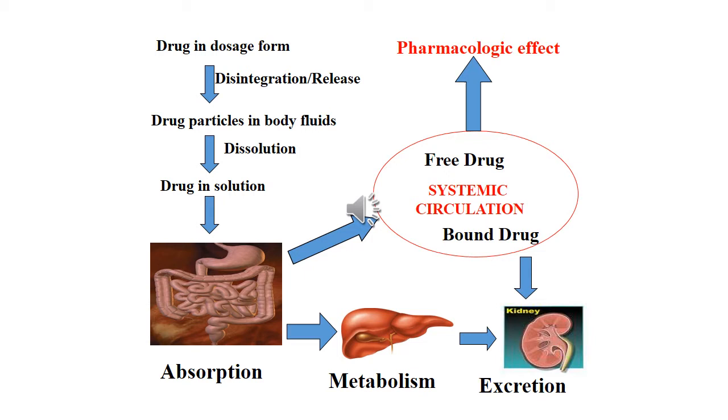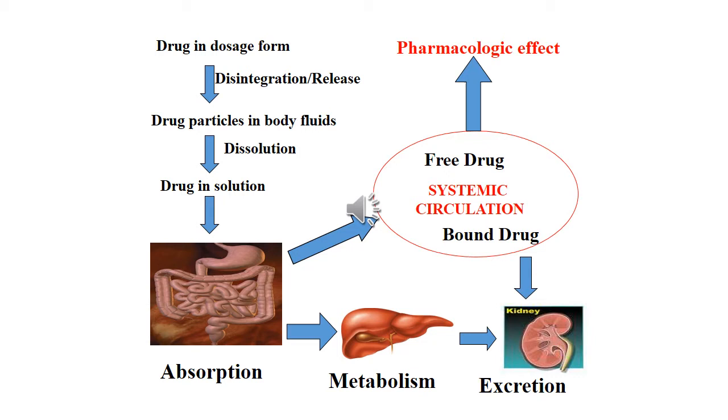If any drug is given in oral form, as a capsule or tablet, it should disintegrate into the body fluids in the form of particles, and then dissolve in body fluids, and after that the drug in solution should get absorbed from the GIT, that is from the stomach and duodenum.